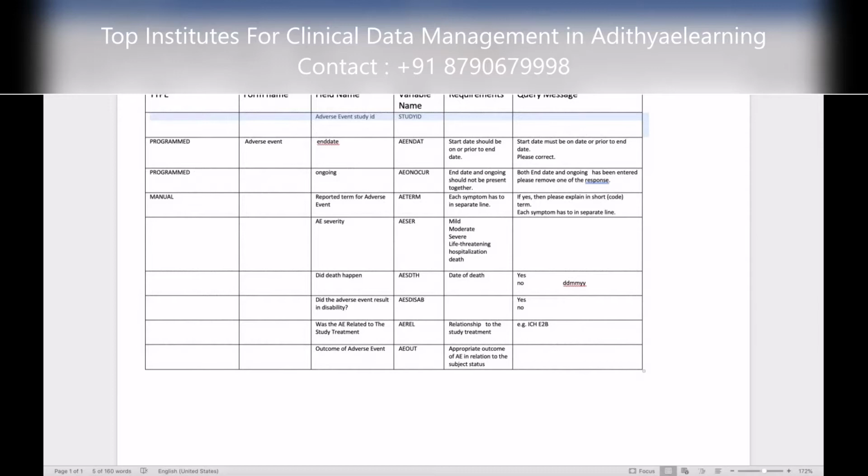Your query message should be you're telling the site, for example, because this is fever and nausea, but as of now, this is a generic one you are making, right? So just remove everything. You can keep symptoms. You can keep the last line, because you're telling the site that each symptom has to be in a separate line. And then after that you write, please split.